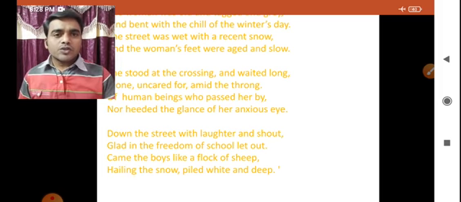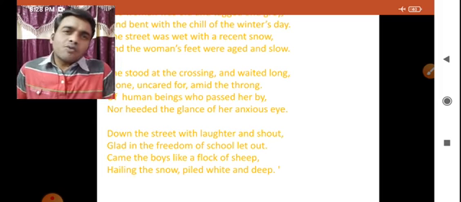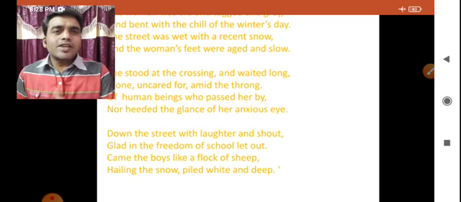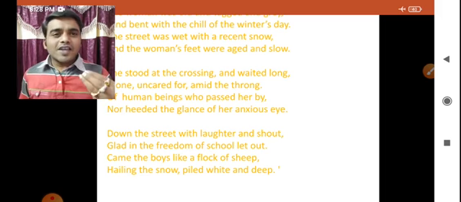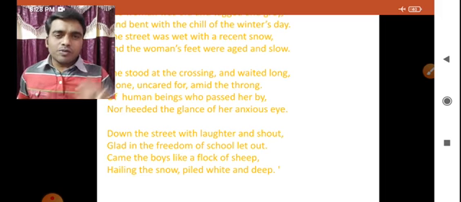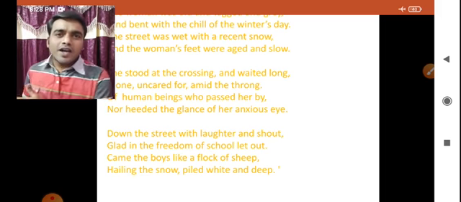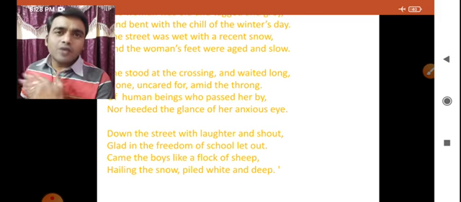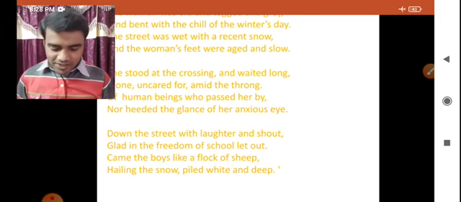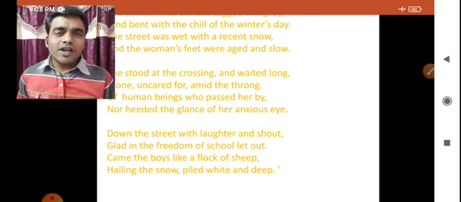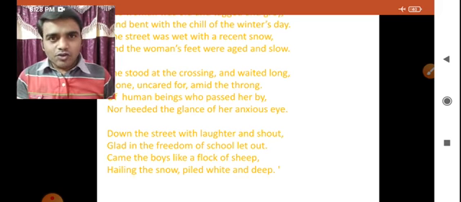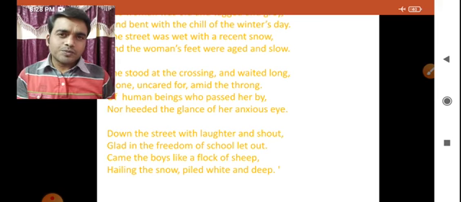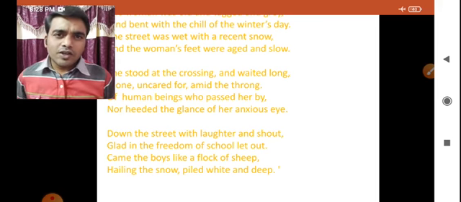So here the children are very happy and so eager to play with the snow, children. Got it? They are pelting white deep. Pelting, in the sense they are throwing the snow at one another. Every child will feel very happy to play with these types of things, children. Don't you play with the snow?